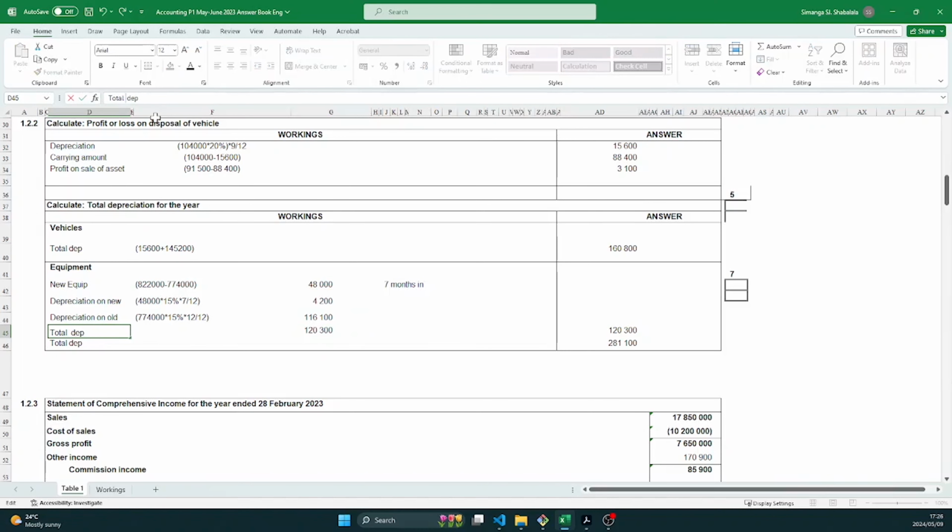Sorry, I had put vehicle here. A total depreciation for equipment is 120,300. So to get the total depreciation, you're gonna take the total depreciation on vehicles plus total depreciation on equipment.